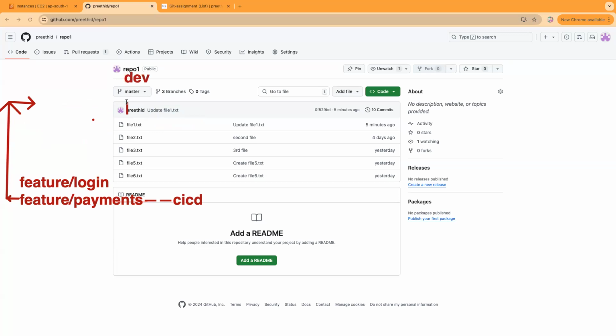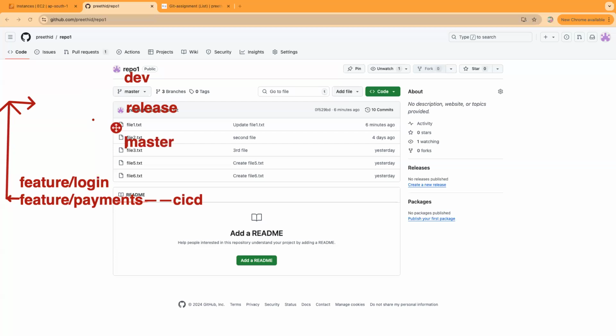Normally when we create a pull request, if it is restricted from being committed to the master, do we need to create a feature branch, commit those changes there, then send it for a PR review, and then from the feature branch it will merge to the master branch? You have to create the changes in some branch, test it, create a CI/CD for it, test it. If it is successful, then you will merge it to master. How to merge it to master is where you raise a PR.